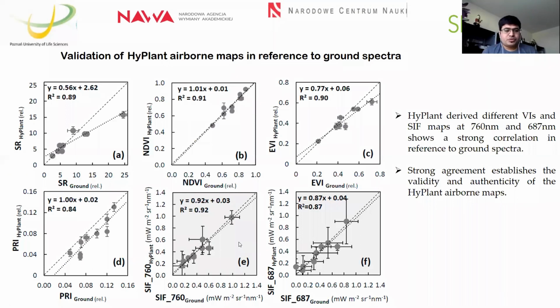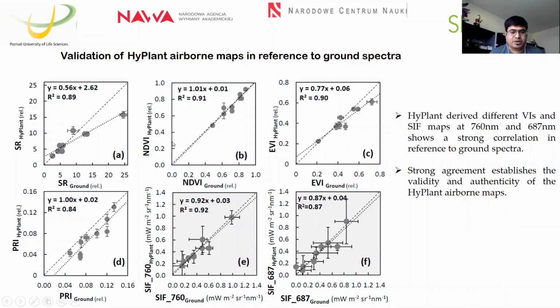Before going into further details, we first validate the HyPlant airborne maps in relation to ground spectra. Here you can see that in almost all 4 vegetation indices, we received quite good agreement between the ground spectra and HyPlant airborne spectra.